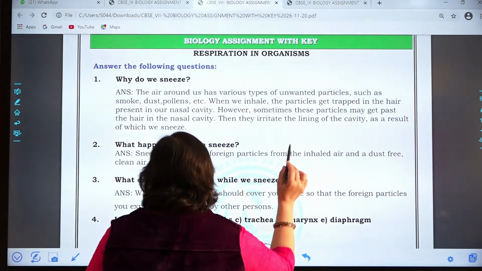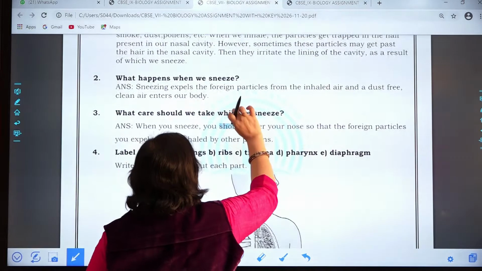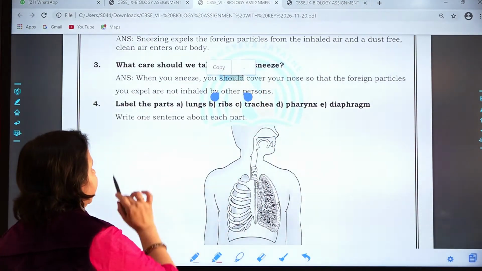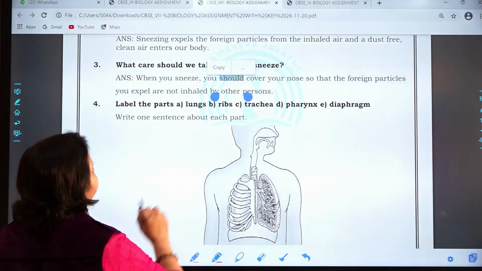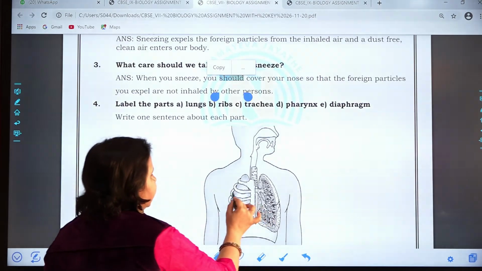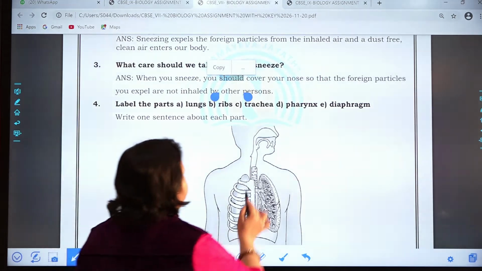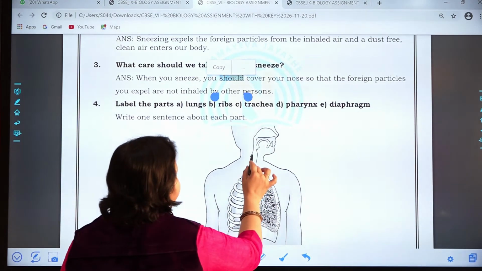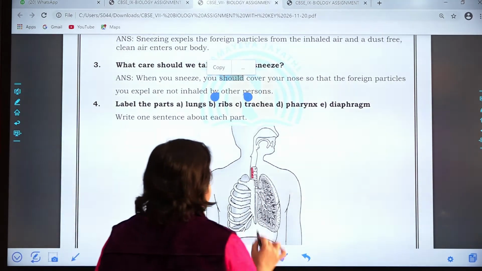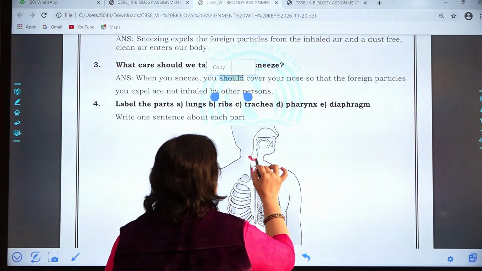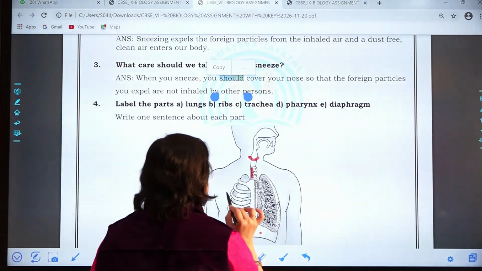Now let's see the fourth question. Question number 4. Label the parts in the given diagram. Okay, lungs. So where are the lungs? This is the lungs. Then B, ribs. These bones which protect our lungs are the ribs. Trachea. This windpipe is termed the trachea. Pharynx. The pharynx is situated here. Then diaphragm. The E part, this is the diaphragm.